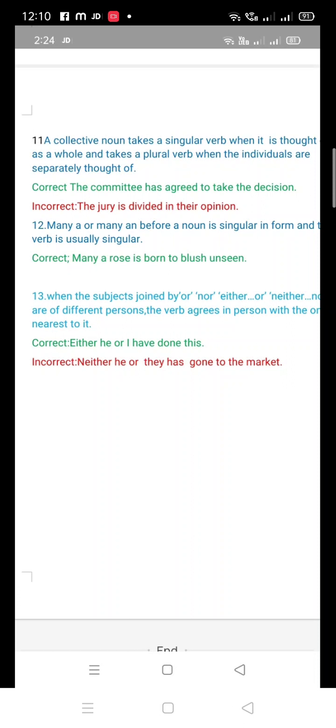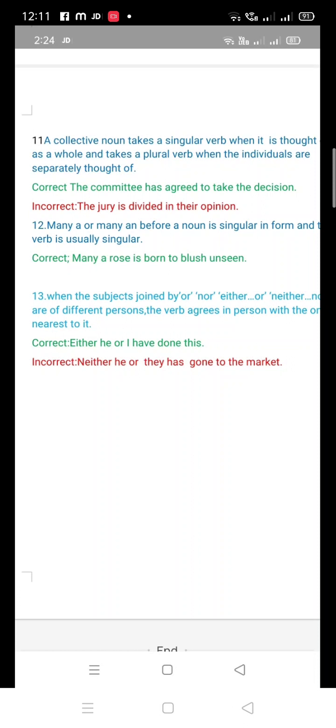Here are two different subjects, he and I, joined by or. Okay, and the verb should agree in person with the nearest to it. Okay, the nearest subject is I, the last one.